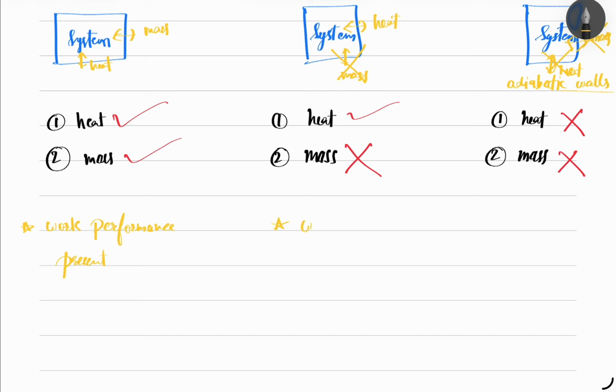In a closed system also the work performance is present, but in the isolated system the adiabatic walls are there, so work may or may not be present. Why? We have to do it separately.